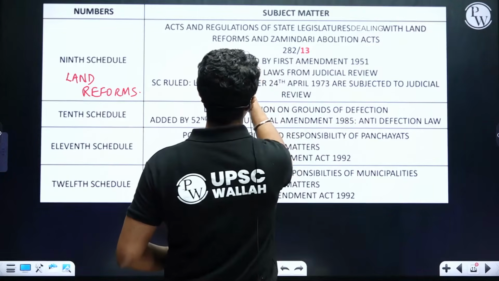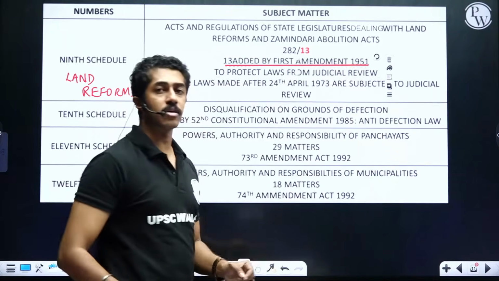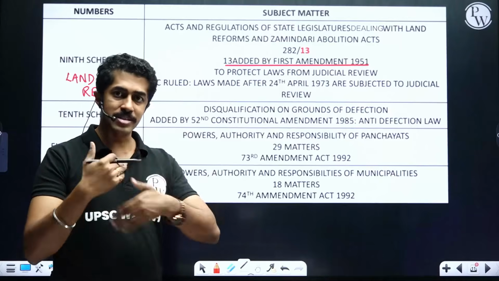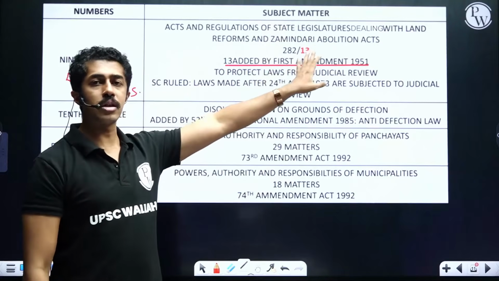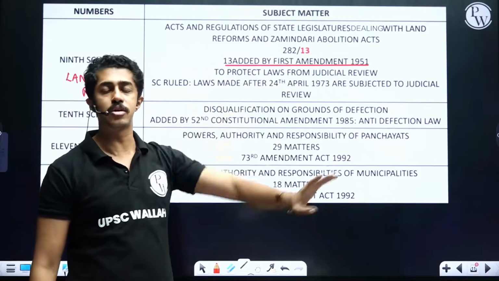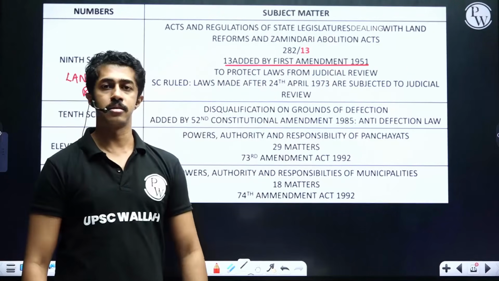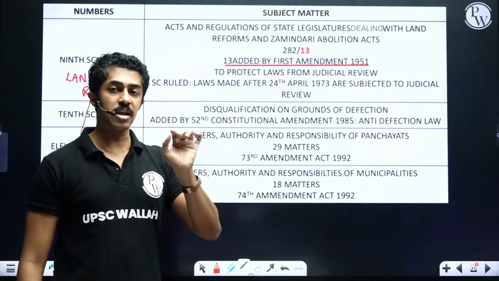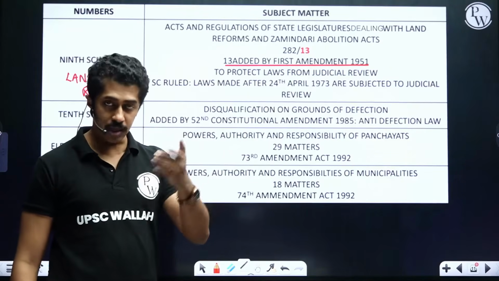That is, 13 laws were added by the First Amendment Act of 1951. Whichever law the government wanted to escape from judicial review, what the government used to do was straight away say this will come under the 9th schedule, so the judiciary cannot test it. Initially 13 laws were added.